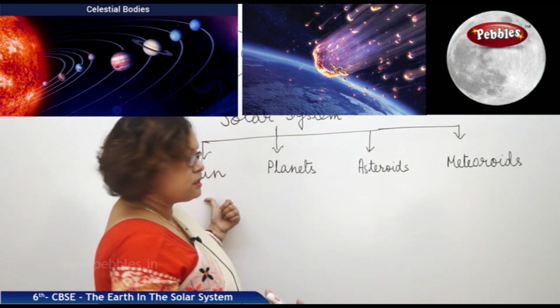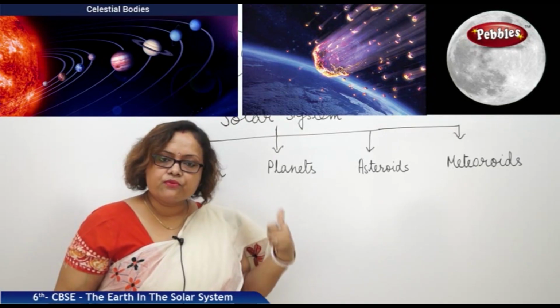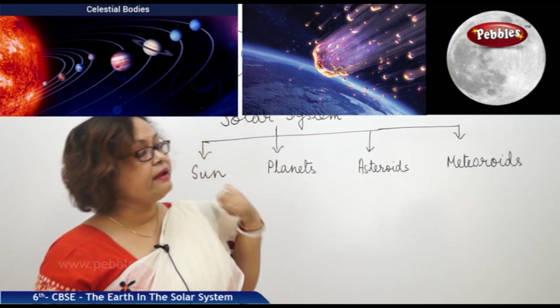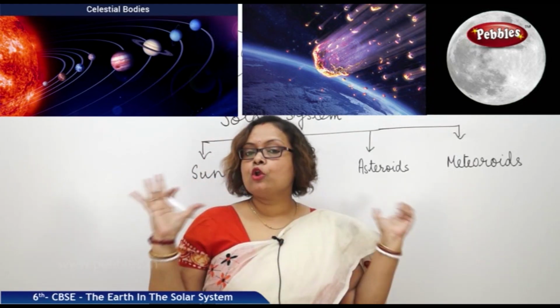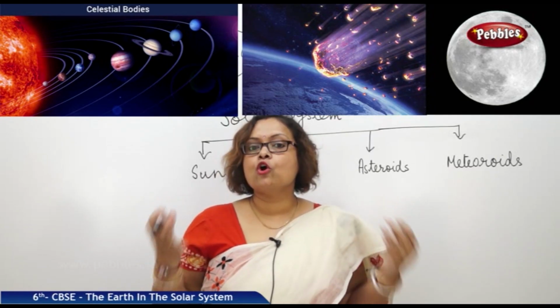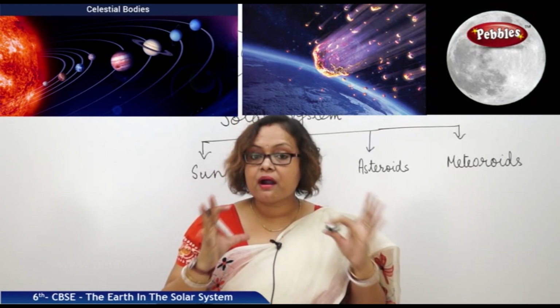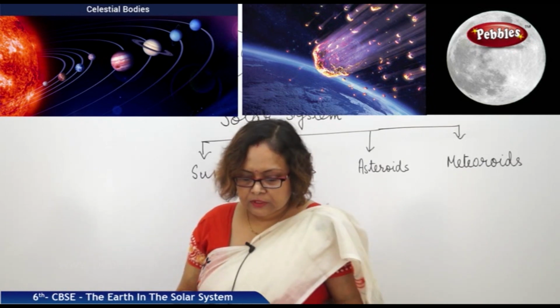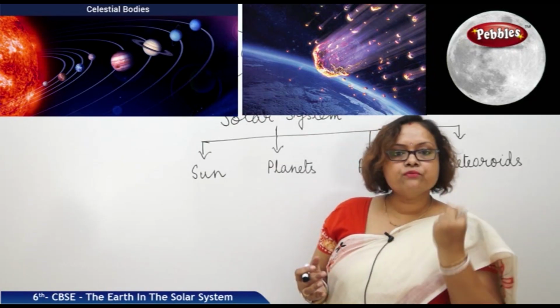It is the sun. It is the only star in the solar system that provides heat and light to the entire solar system. It is a huge ball of helium gas that continuously produces lots of heat as well as light. It's a burning ball, we can say. It is extremely hot and it provides a pulling force.